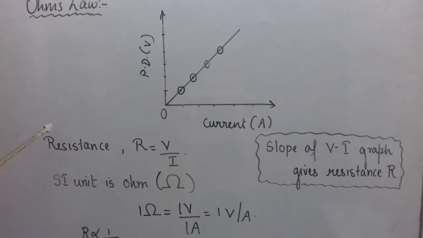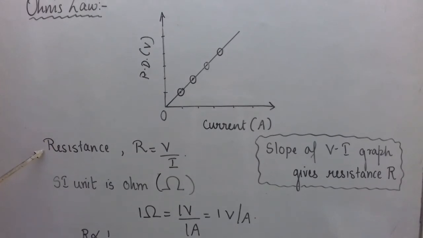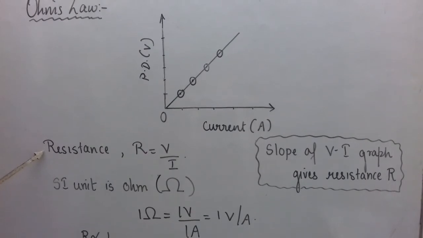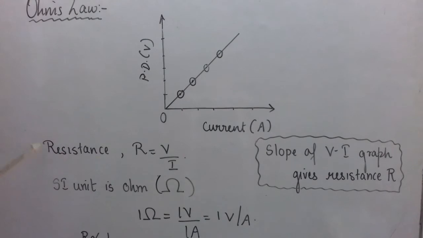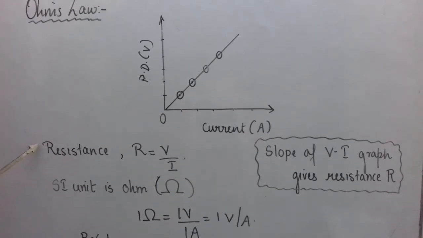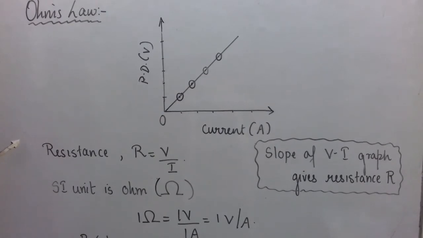Every conductor has certain resistance, certain opposition to the flow of electric current through it. I have told you before, there is nothing like a 100% conductor or 100% insulator. Every body has certain opposition, like friction, to the flow of electric charges or electric current through it.